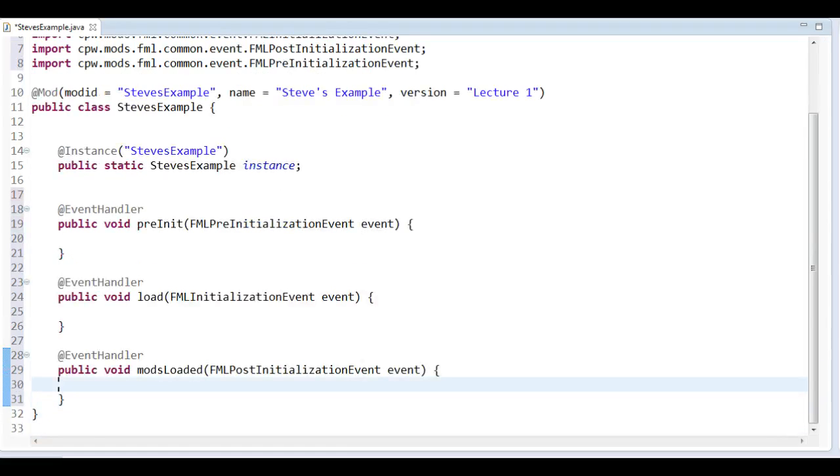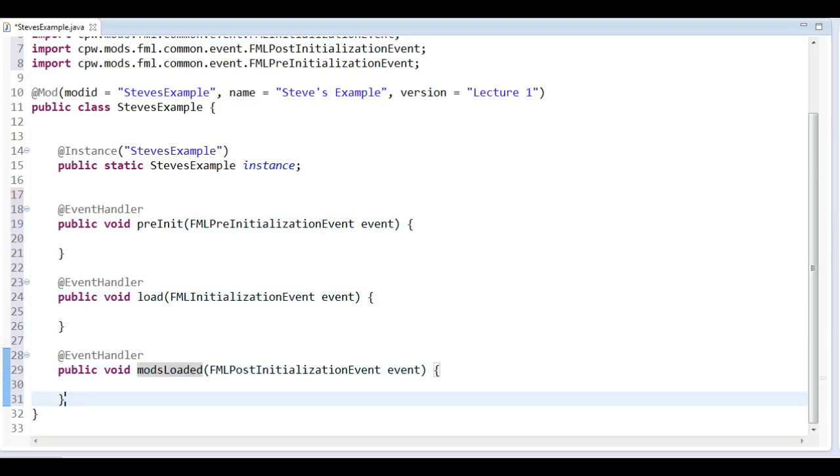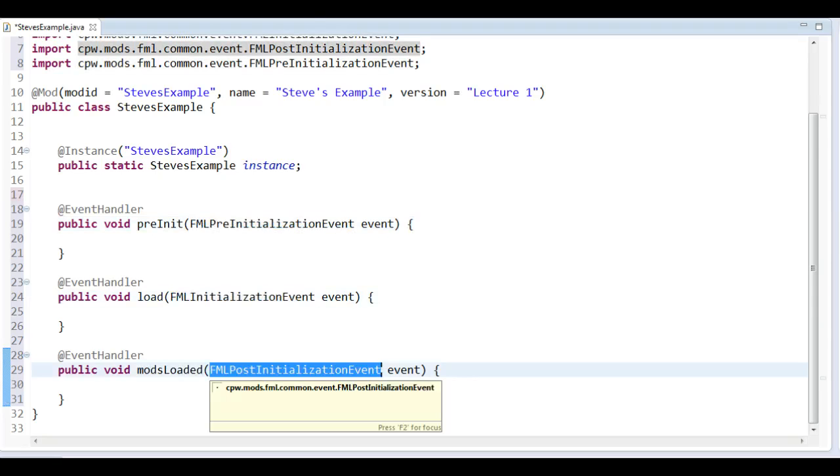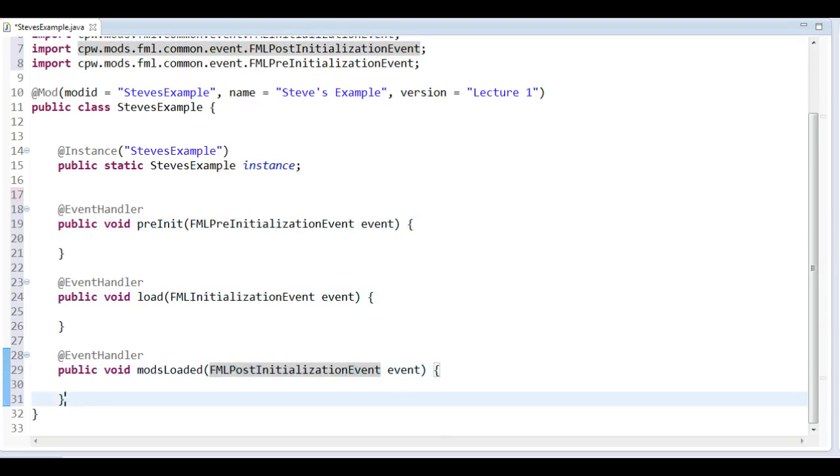So here we can put things that we want to do afterwards if we want to interact with some other mods that we want them to load first so we can access them, but then we might want to do something in the end there. So we have three different phases here. We have before the initialization, during it, and afterwards. And I've named them pre-init, load, and mods loaded, but you can name it whatever. And as you can see here, we have pre-init, we have init, and post-init. So that's actually what they are. There you go. That's a very basic mod. It doesn't do anything, of course.